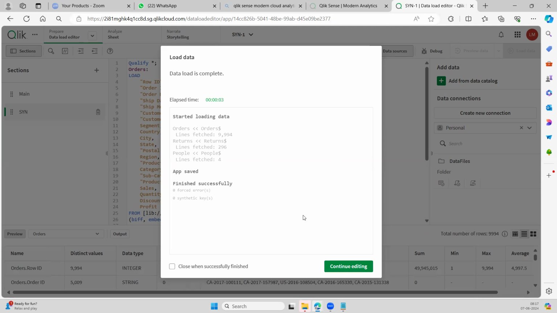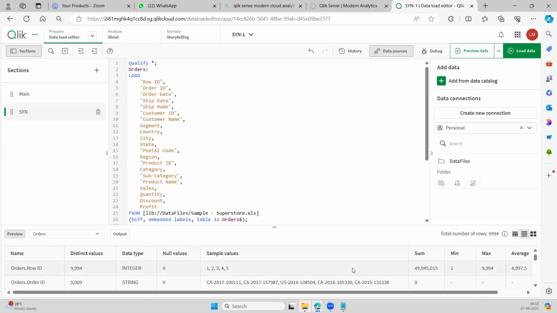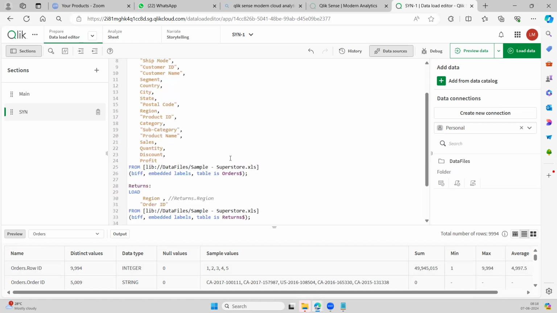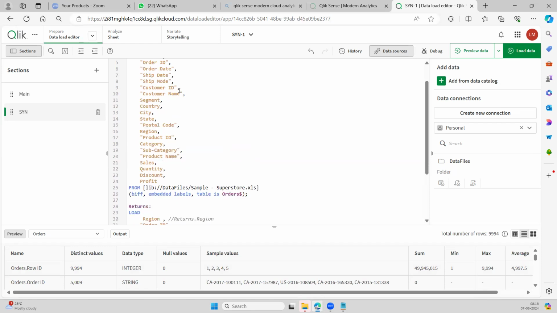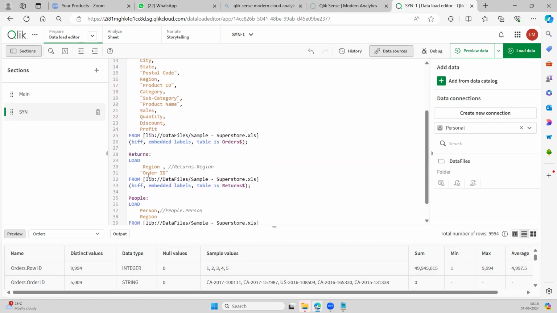Now see, there are no synthetic keys. Why will no synthetic keys be found now? ఎందుకు సింథటిక్ కీ ఫామ్ అవ్వలేదు ఇప్పుడు? Because now this order ID would be considered as Orders dot Order ID, and this order ID would be considered as Returns dot Order ID.